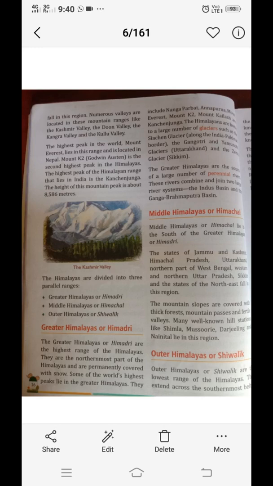The mountain slopes are covered with thick forests, mountain passes and fertile valleys. Many well-known hill stations like Shimla, Mussoorie, Darjeeling and Nainital lie in this region.